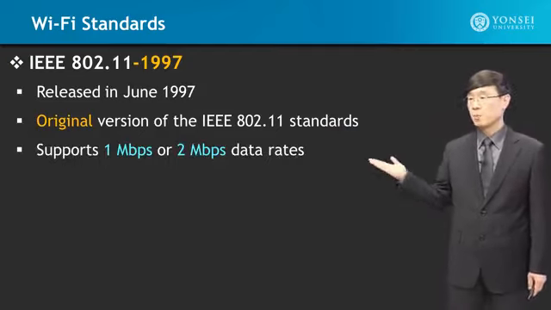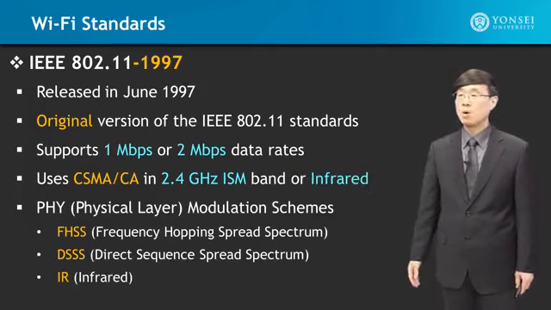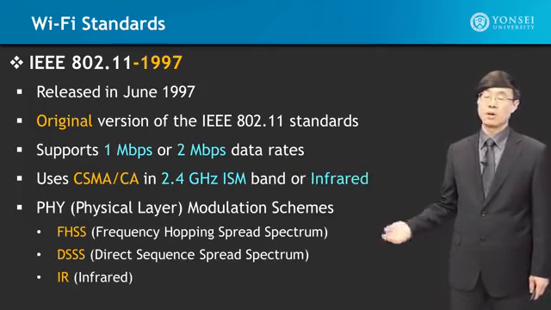It uses CSMA-CA in the 2.4 gigahertz ISM band, or it uses infrared. The physical layer modulation schemes include frequency hopping spread spectrum in 2.4 gigahertz, or direct sequence spread spectrum in the 2.4 gigahertz range, or infrared in the infrared frequency range.